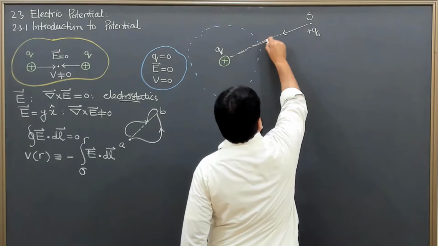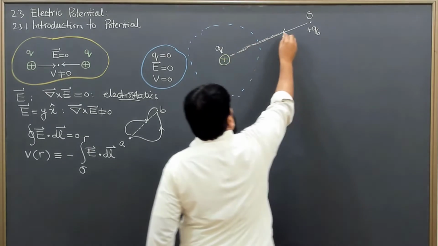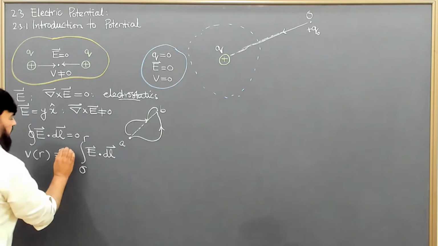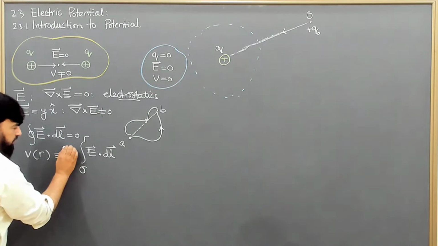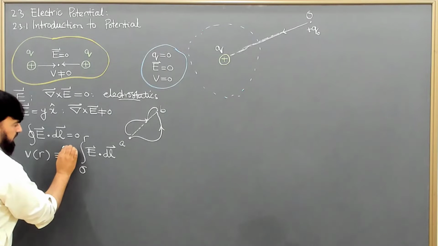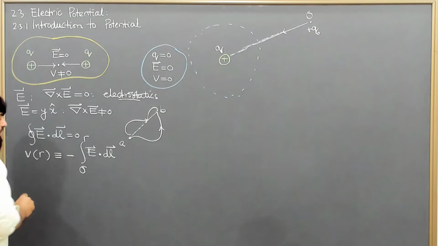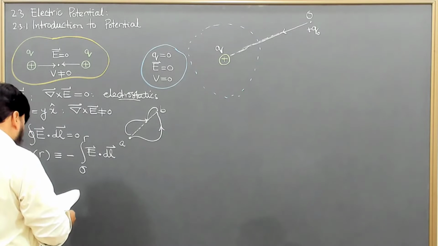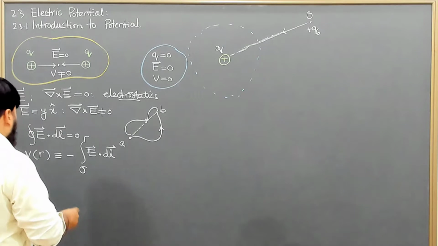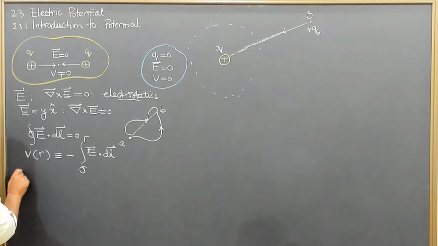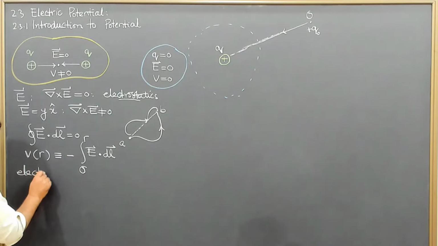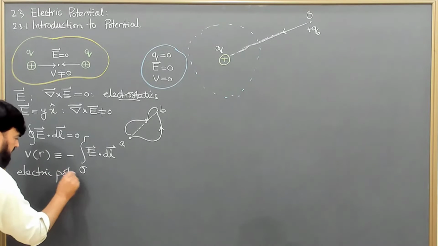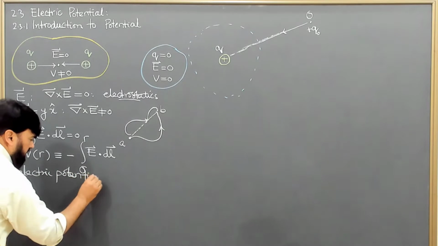I'm going from there to here. So if it is the work of the field, then it is with plus sign, and the minus sign means that it is the work done against the field, and we define this as electric potential.